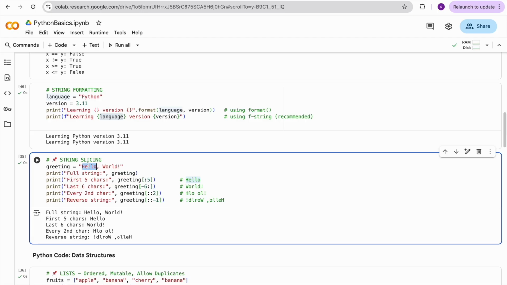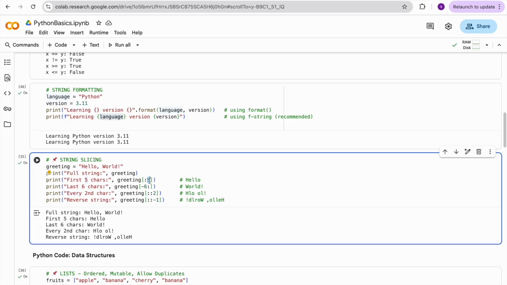And string slicing. String slicing means, for example, a string is a set of characters and you want to get some portion of the string. How can you get it? By using string slicing. So first, for example, I have hello world. This is the full string. Suppose I want to get the first 5 characters. How can I do it? I don't mention a starting index, I mention how many characters I want.